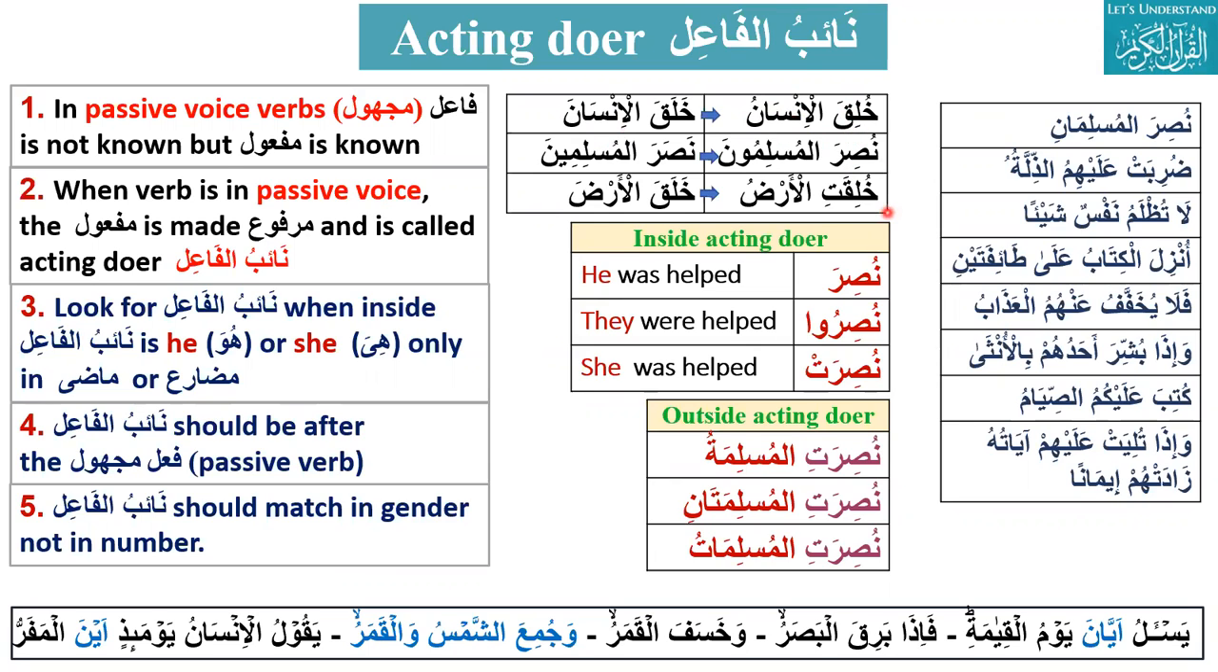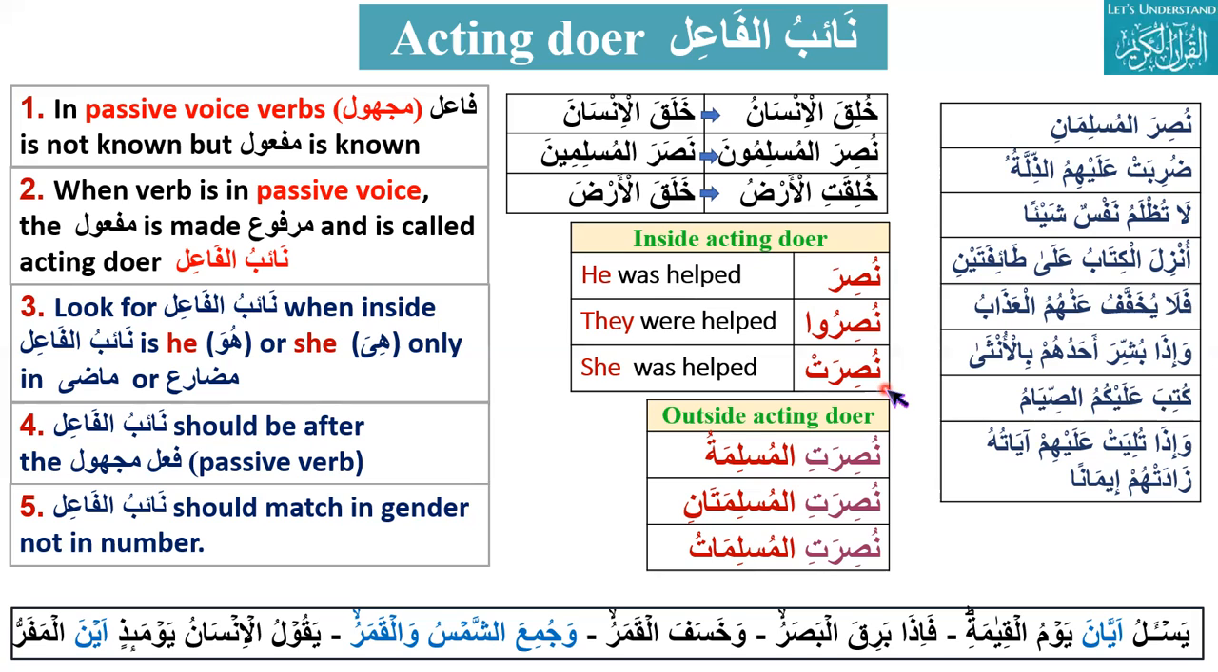We have to look for a naibul fa'il, and the inside doer, he or she, is only in madi or mudari. The naibul fa'il will be after this passive verb, and it should match in gender but not in number. Like here, kutiba alaykumus siyamu. So kutiba is a passive verb. We have to look for the fa'il that should be marfu, and that is as-siyamu. So as-siyamu is naibul fa'il for this, and kutiba is a passive verb.